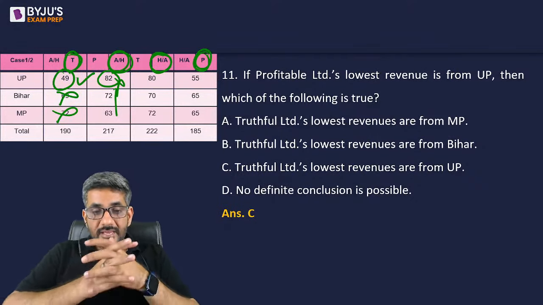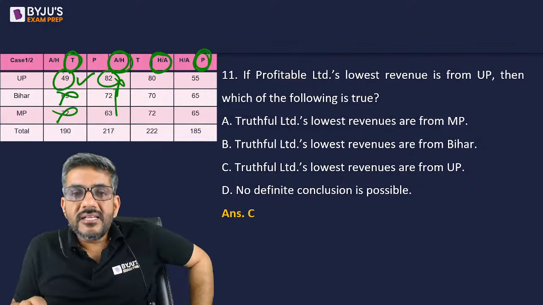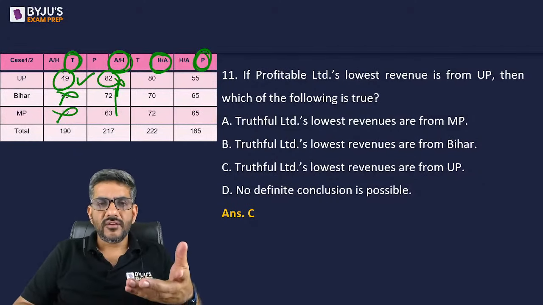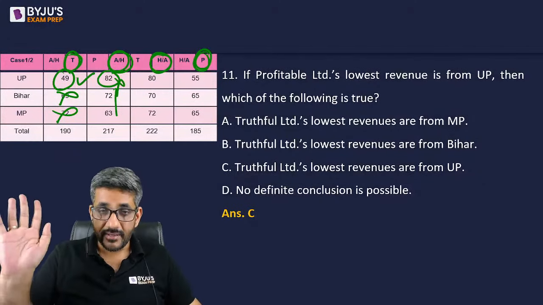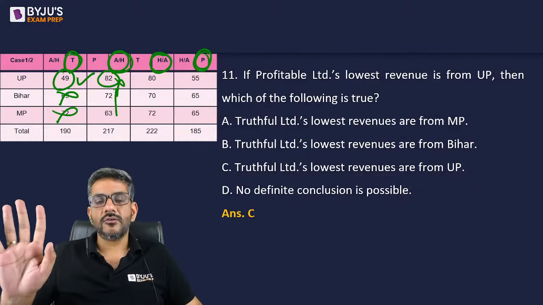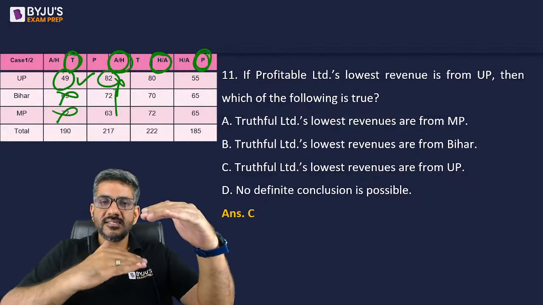Okay. Vivek has asked, what is the difference between at least and at most? Vivek, at least is minimum, at most is maximum. I can give you at most 20 rupees. That means I can't give you more than 20. I can give you at least 20 rupees. That means I can give you anything above 20, including 20, but not below 20. At most is maximum, at least is minimum.